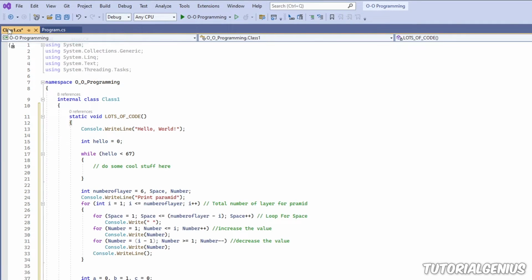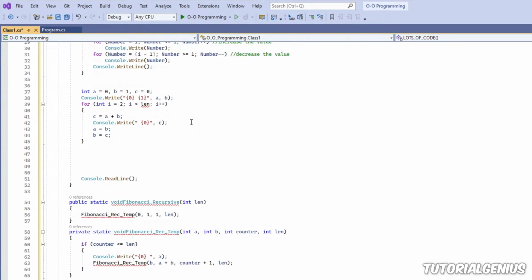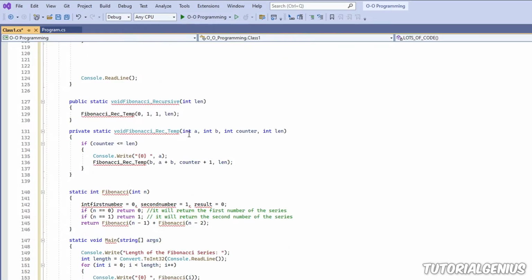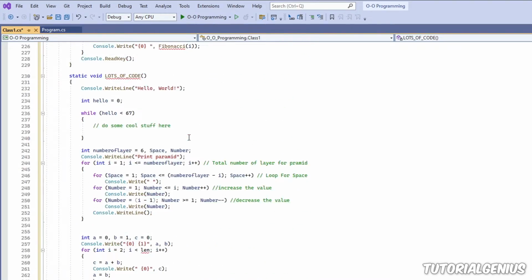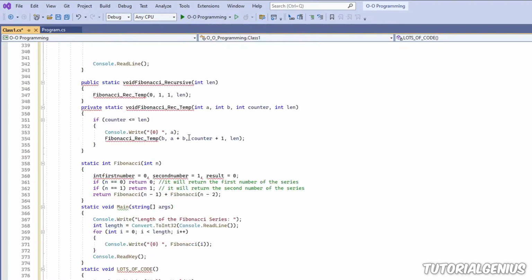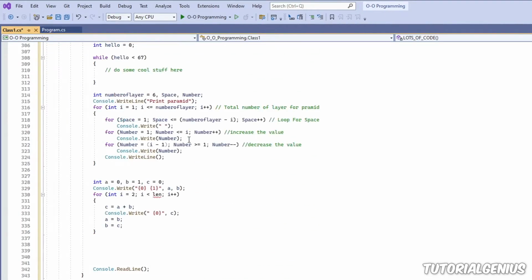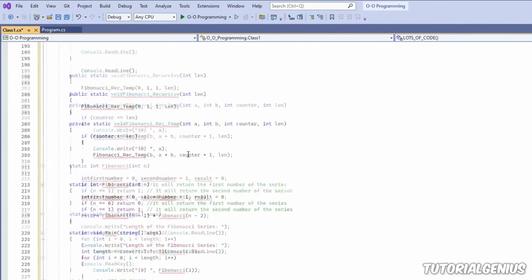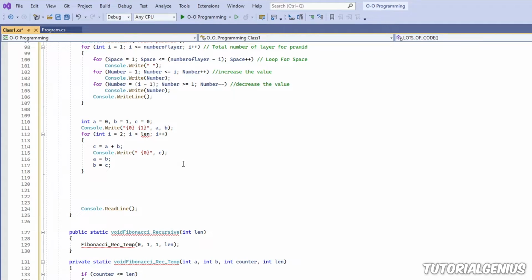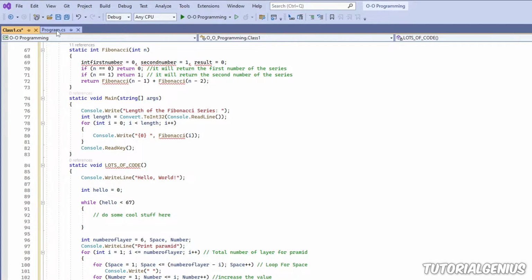Consider this, for example: if you have lots of lines of code that looks like this, how do you even maintain this? It could be 50 pages long, 1,000 pages long. We need a structure, we need some organization. And that's one of the many elements of OO programming.